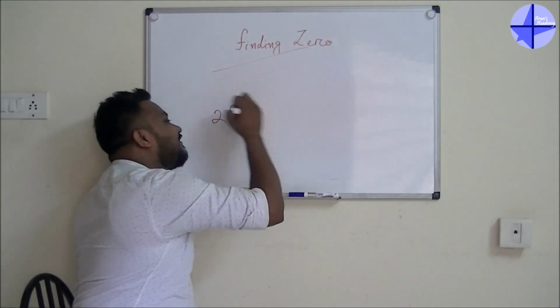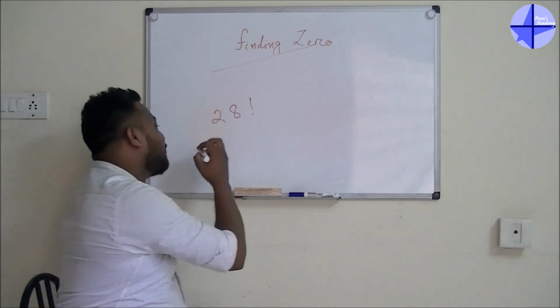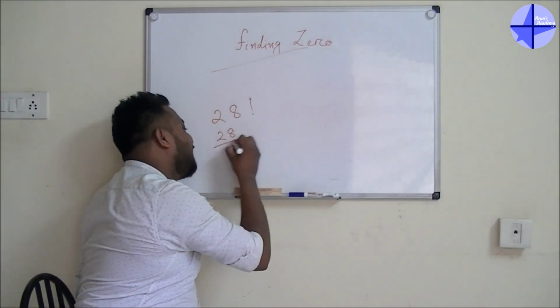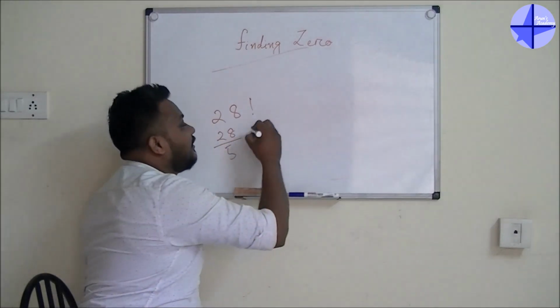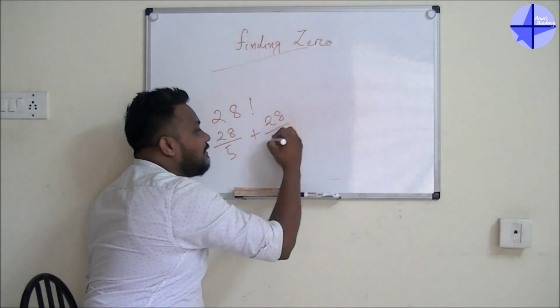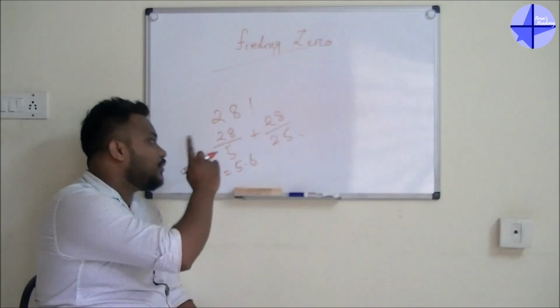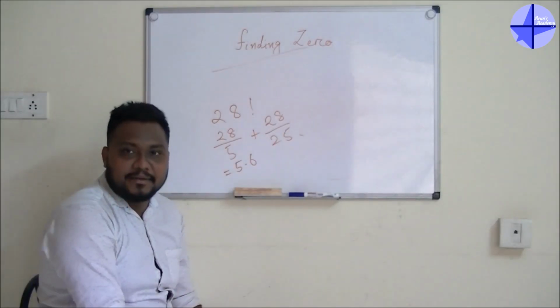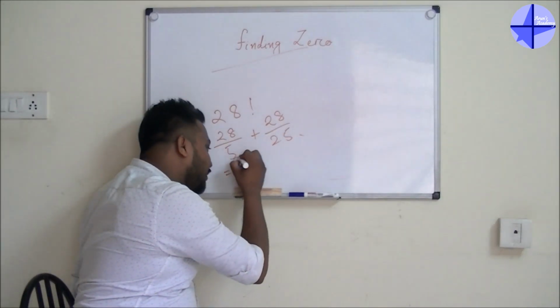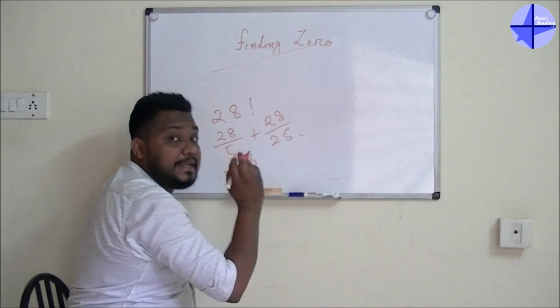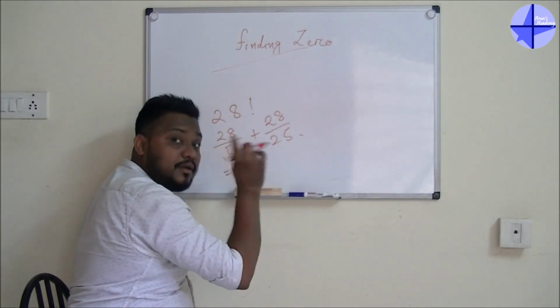Okay, 28 factorial. What I will do? 28 divided by 5 to the power 1, so it is 5. Next one, 28 divided by 5 to the power 2, 25. 28 divided by 5, what you will get? You will get 5.6. So I already told you people, whenever you are going for any point value, you have to take the whole number only.